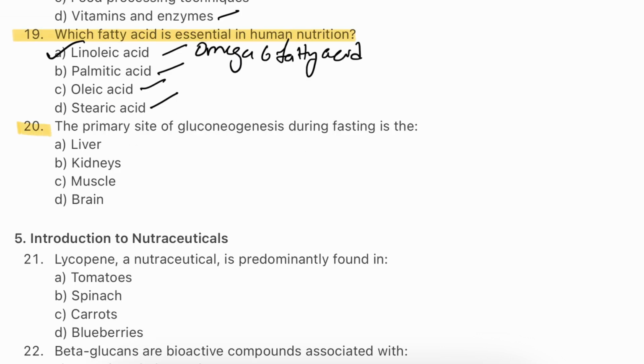Question number 20. The primary site of gluconeogenesis during fasting is the liver, kidney, muscle, brain. Answer will be A. Liver. During fasting, the liver is the central organ that carries out gluconeogenesis, converting non-carbohydrate substrates into glucose. This process is vital for maintaining blood sugar levels when dietary carbohydrate intake is very low.